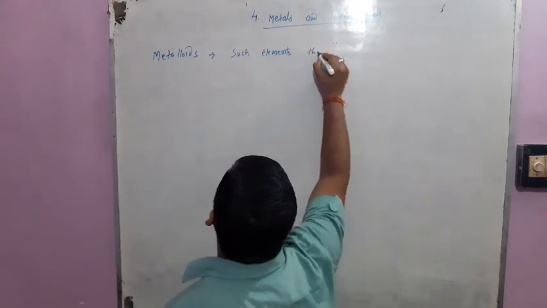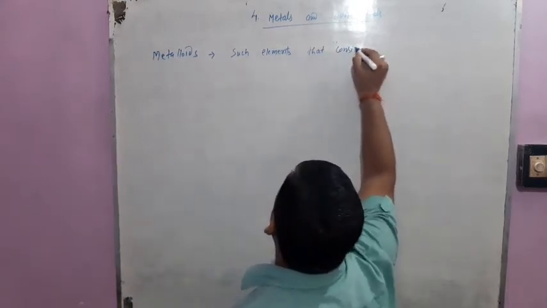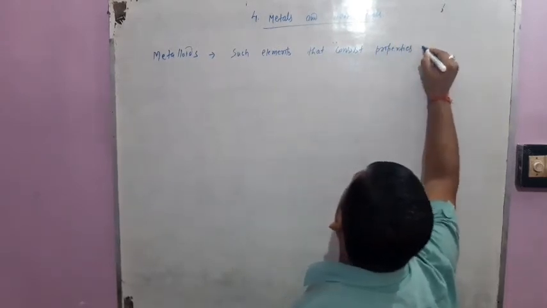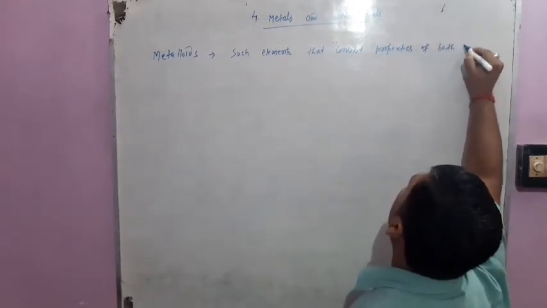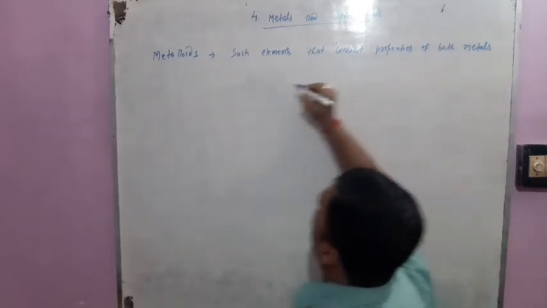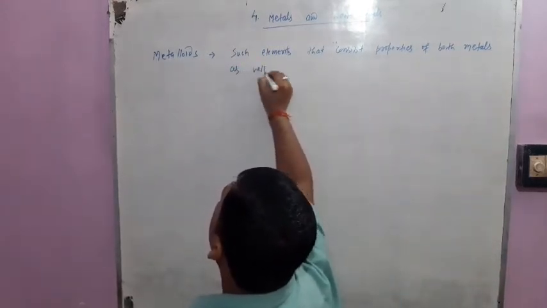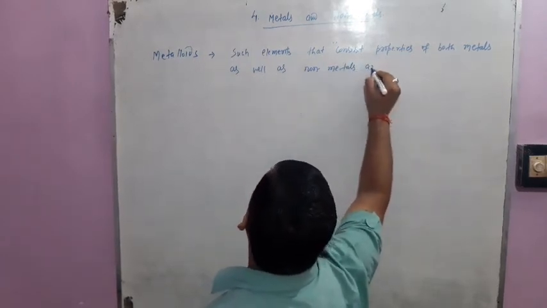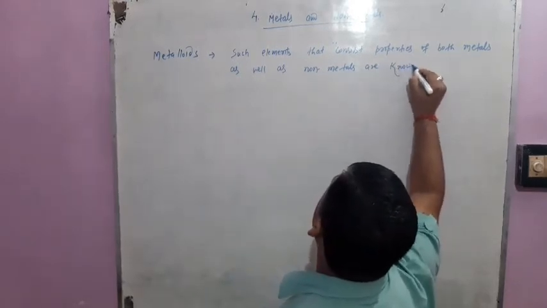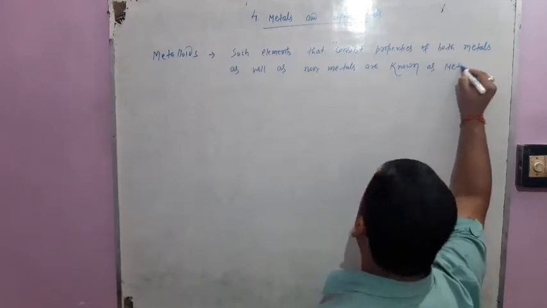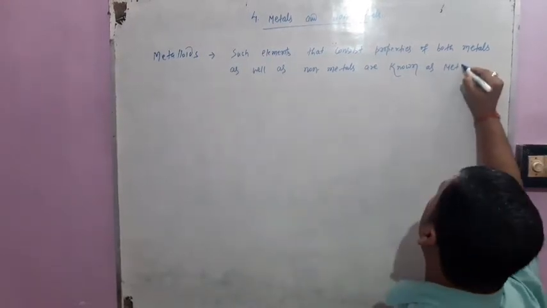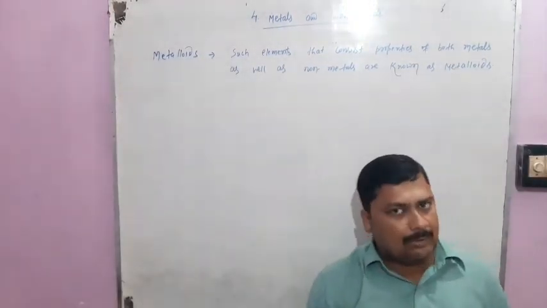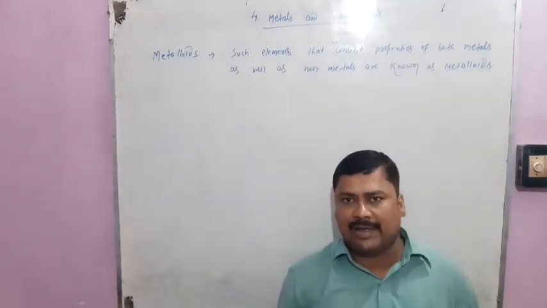Okay students, such elements that consist of properties of both metals as well as non-metals are known as metalloids.